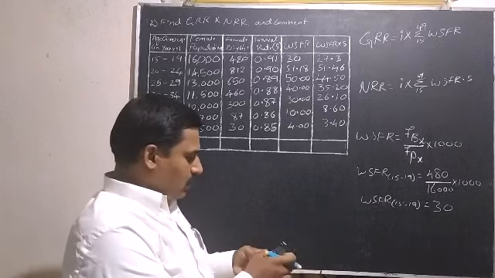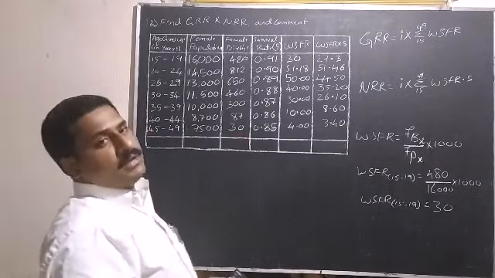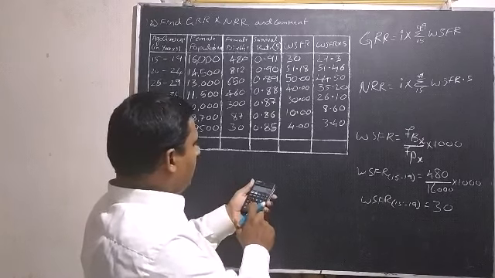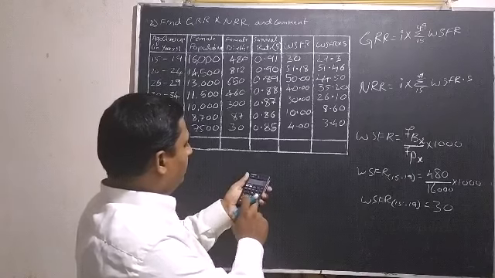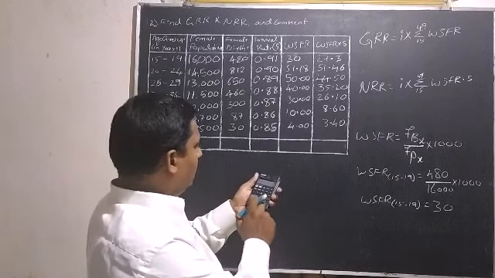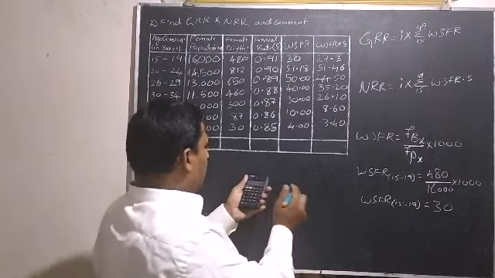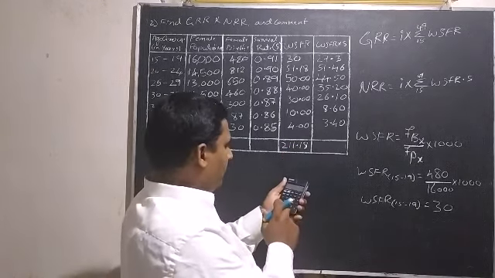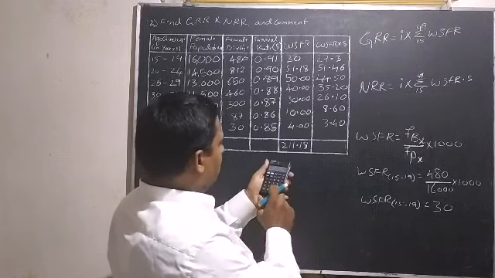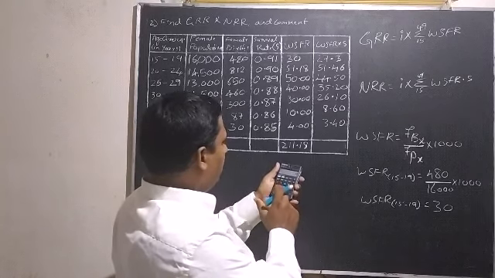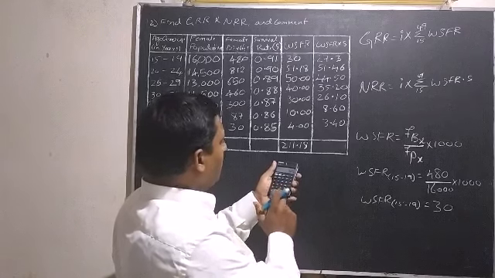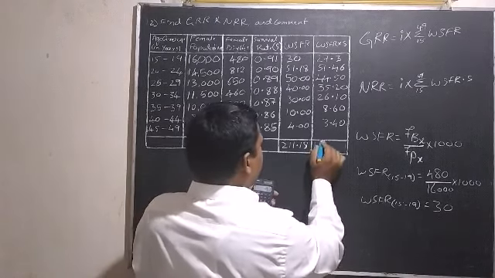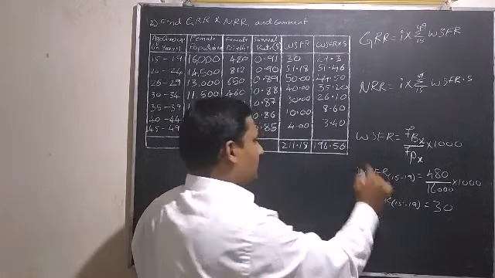Okay, and let us take the total for both WSFR and WSFR into S. So first, 30 plus 57.18 plus 50 plus 40 plus 30 plus 10 plus 4 is equal to 211.18, and 27.3 plus 51.46 plus 44.5 plus 35.2 plus 26.1 plus 8.6 plus 3.4 is equal to 196.56.